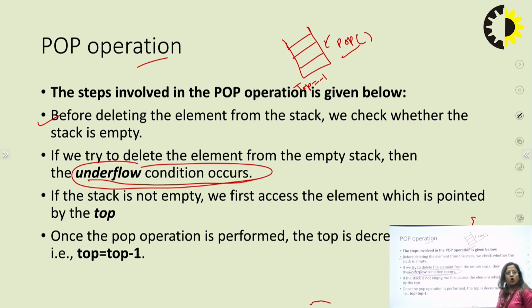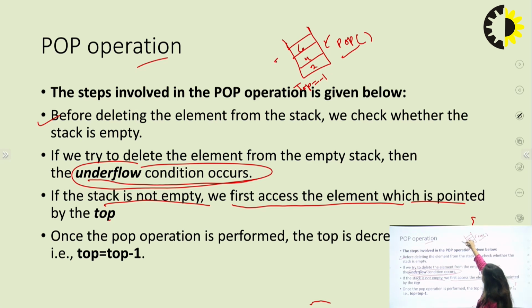If the stack is not empty, meaning some numbers are already there, like 3, 4, 6, then the element which is pointed to by top, the last-most element, is deleted by the pop operation.